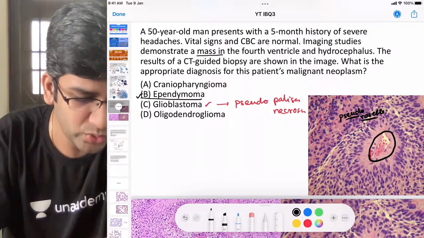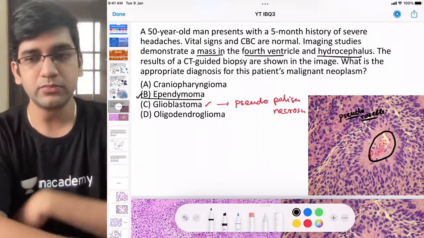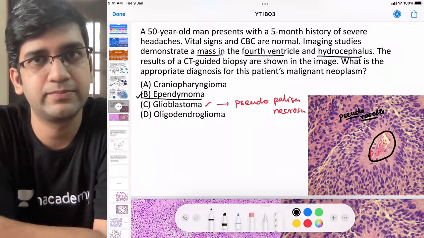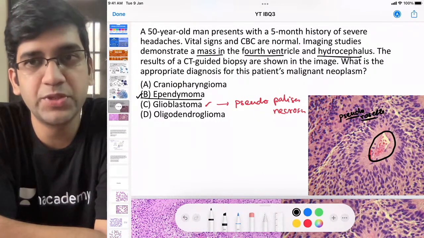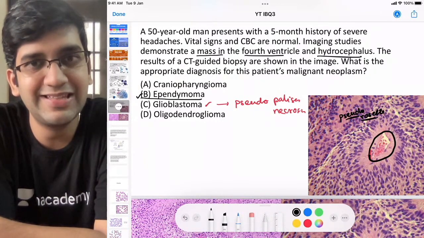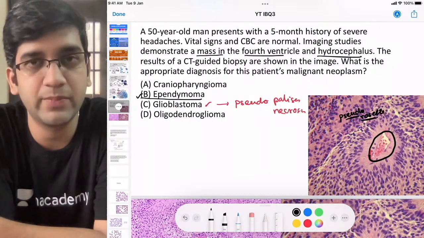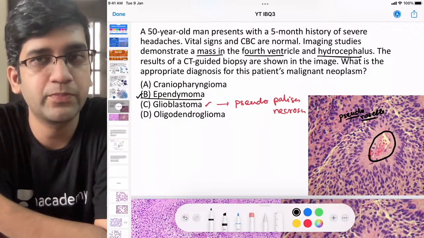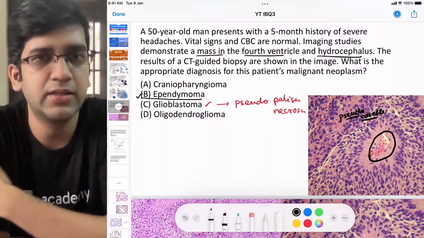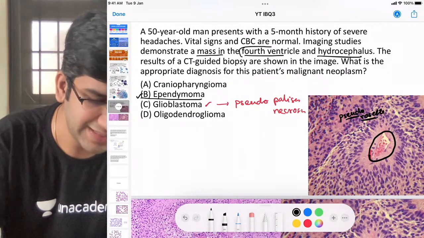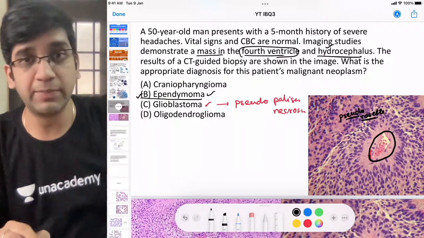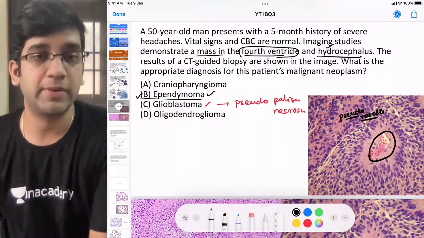It's a mass in the fourth ventricle and hydrocephalus. Will glioblastoma happen in the fourth ventricle or in the cerebral cortex? Option C, which most of you said, is a finding seen in the cerebral cortex, right? Not in the fourth ventricle. It's an intraventricular mass. Will ependymoma be intraventricular? Ependymal cells line the ventricle. Yes, ependymoma is intraventricular, right? So I have a very classical finding here. It's an intraventricular mass causing hydrocephalus. The answer clinically is an ependymoma, and the microscopy is also an ependymoma.